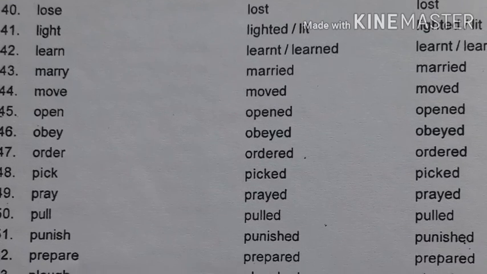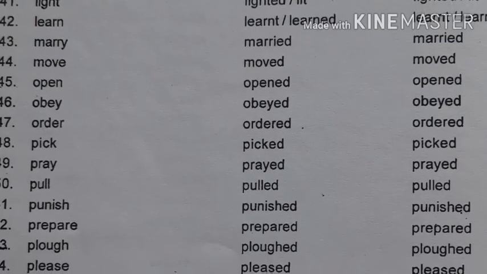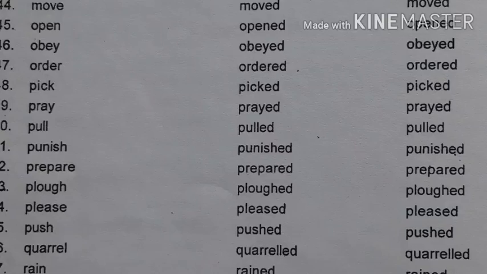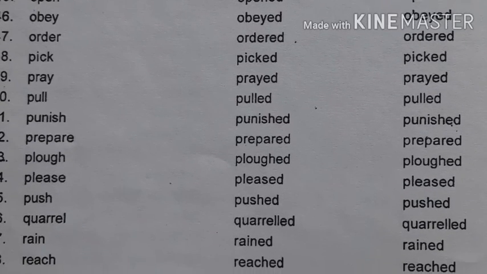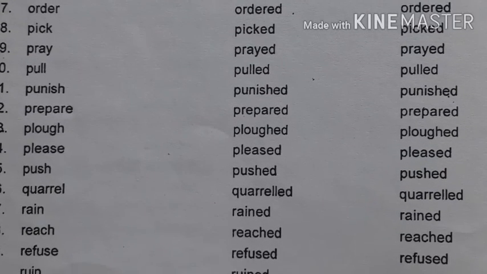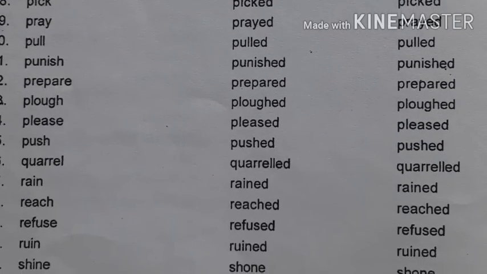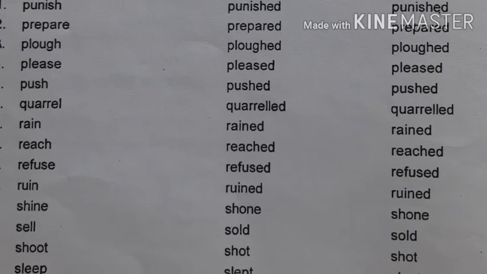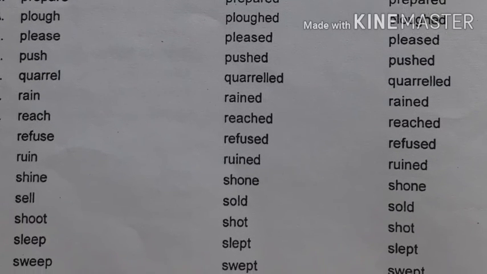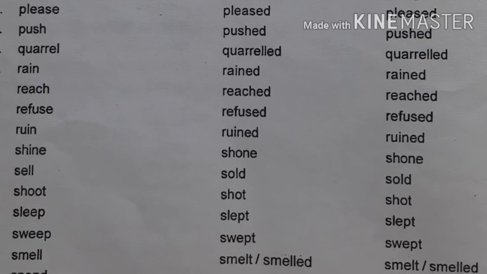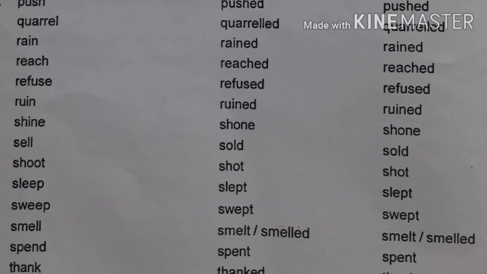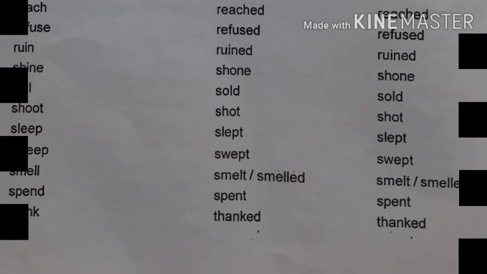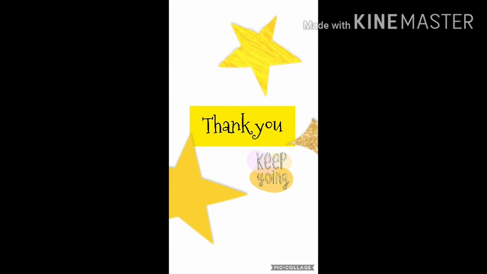Read it once, twice, thrice. In fact, these words should be thorough with you. Punish, punished, punished. Plow, plowed, plowed. Please, pleased, pleased. You can do a little drill of learning them. Fine. First line we'll use when you use simple tense. Second line we'll use when you use the past tense. And third line we use when we do the perfect tenses or when we do our active to passive or direct to indirect topics.